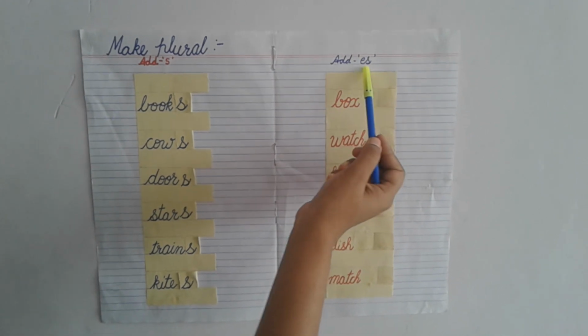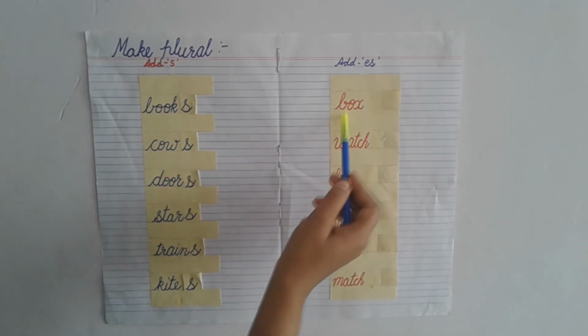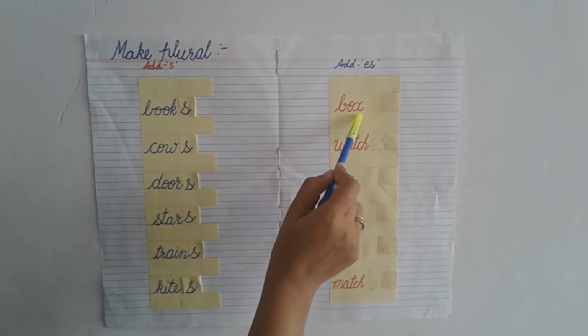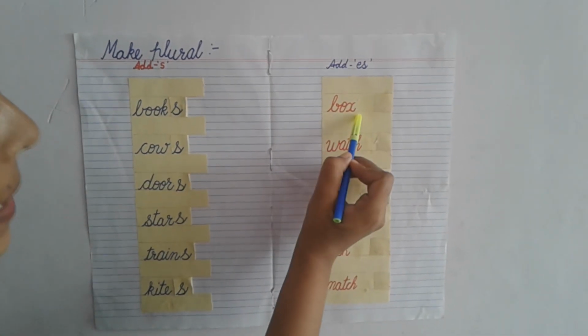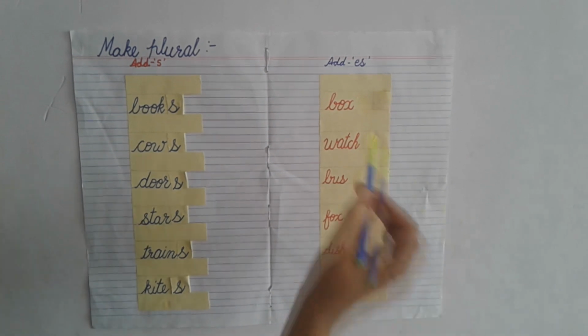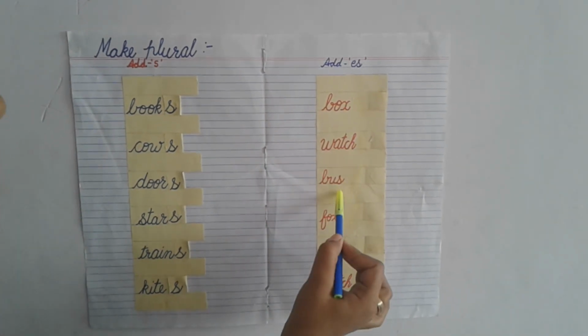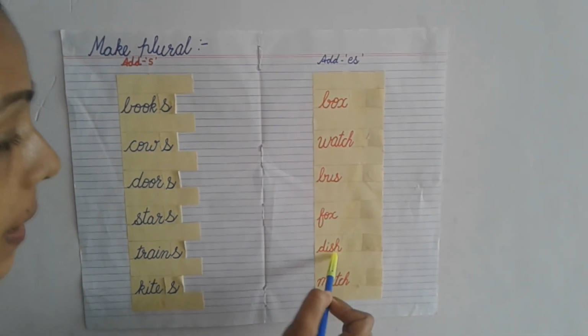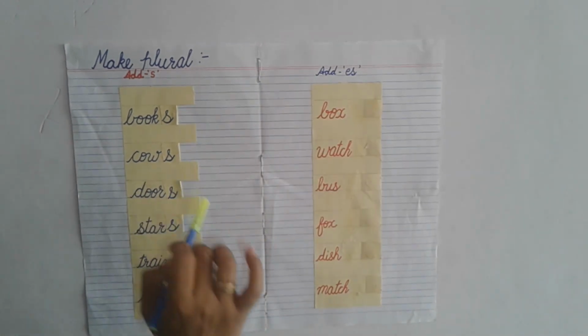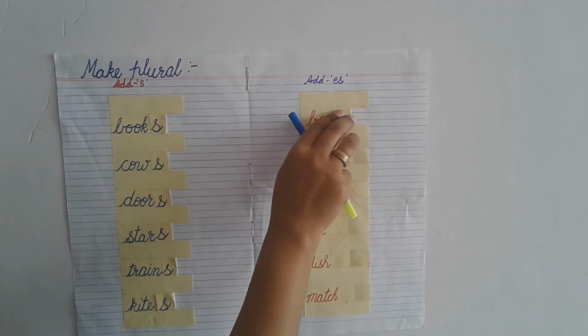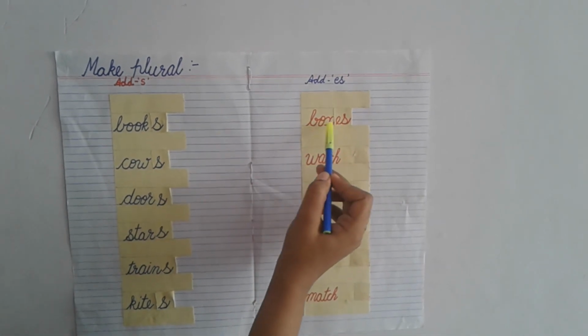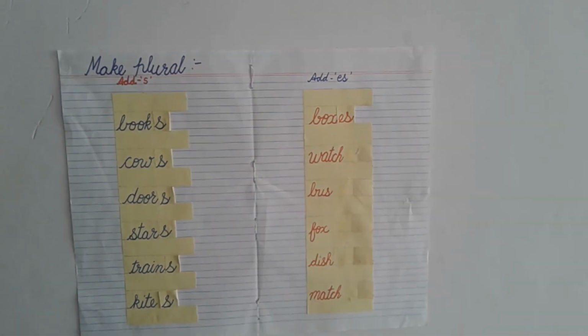Again you have to add es here. First one is box. What will we add? Es. Why? Because x is here. As we have studied before, for words ending in x, ch, s, we have to add es. So box, we have to add es: boxes.